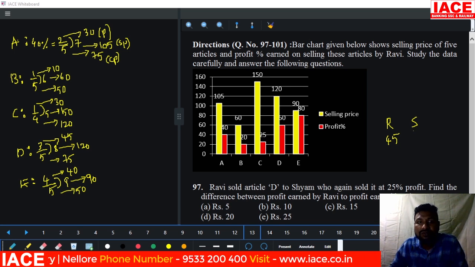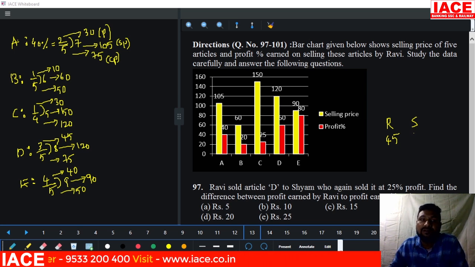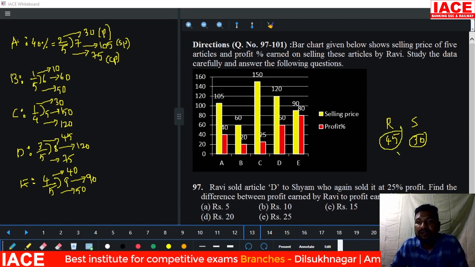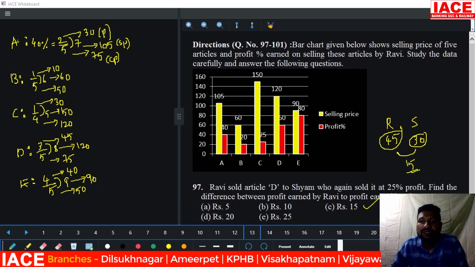Ravi sold to Shyam for 120. Shyam took 25% profit on that and sold it. On 120, he is taking 25% profit, which means his profit is 30. He is getting 30 rupees profit and Ravi is getting 45 rupees profit. Here the difference is how many rupees? 15 rupees difference. Option C here.